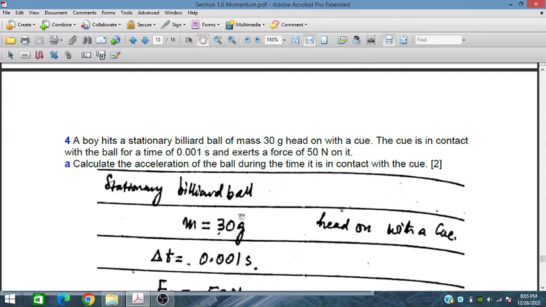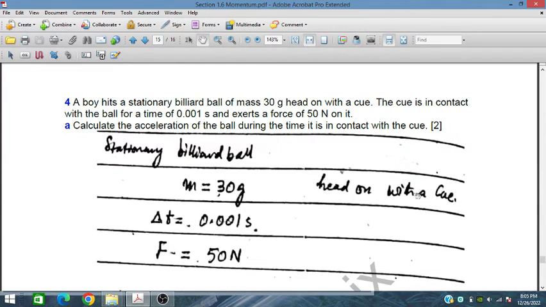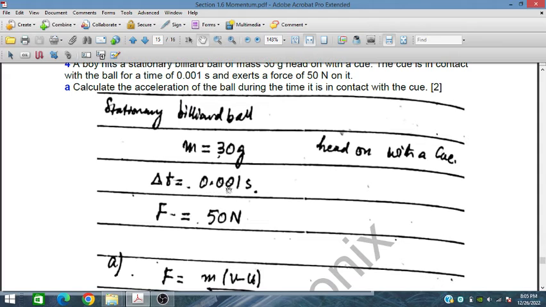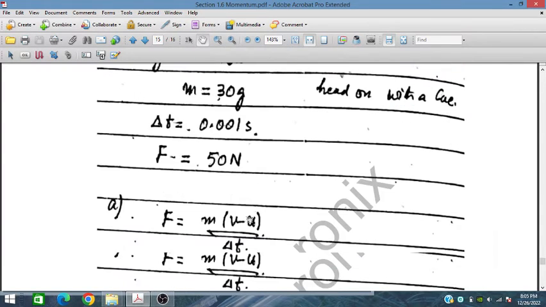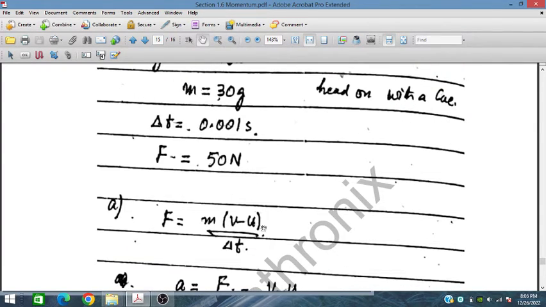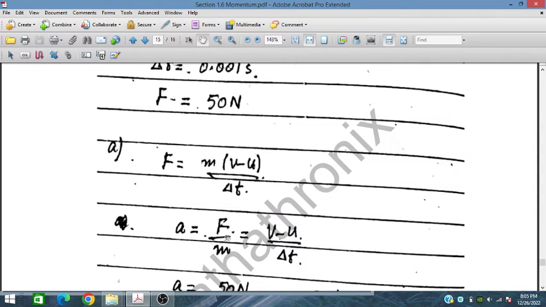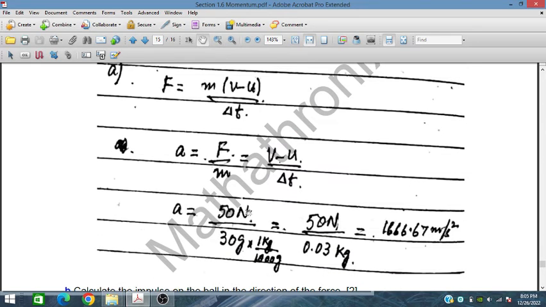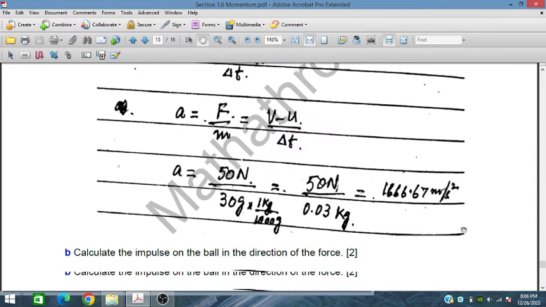So the stationary billiard ball, the mass is 30 grams, head on with the cue. So delta t is 0.001 second, F is 50 newtons. So F is equal to m into v minus u divided by delta t. So a is equal to F upon m. a is equal to 50 newtons divided by 30 grams, and this grams has to be converted in terms of kilograms. So this kilogram is 0.03 kilogram. This gives 1666.67 meters per second squared acceleration.